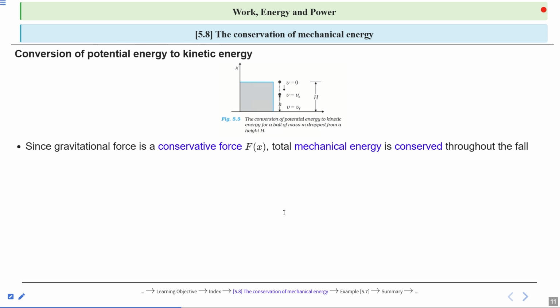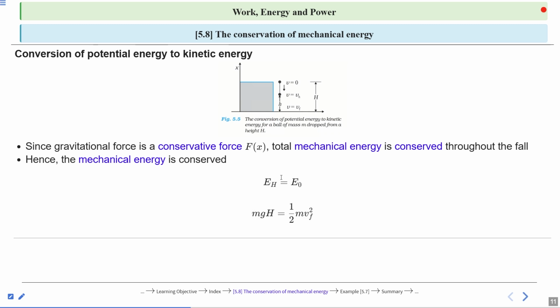Since gravitational force is a conservative force, the total mechanical energy is conserved throughout the fall. Hence the mechanical energy is conserved. So at height h, this is the total mechanical energy. At ground level, this is the total mechanical energy.